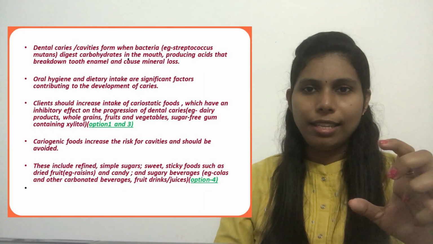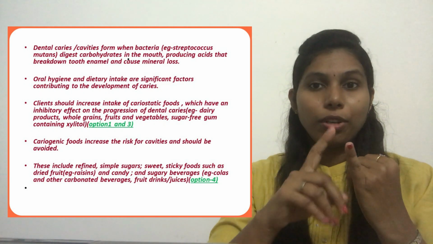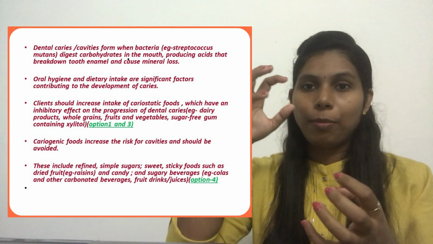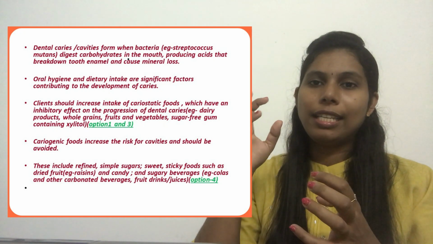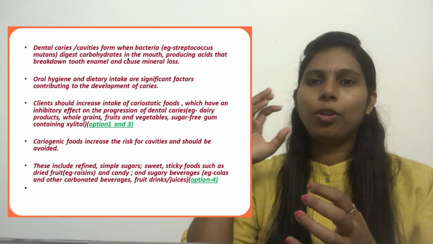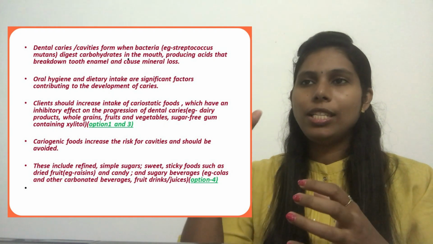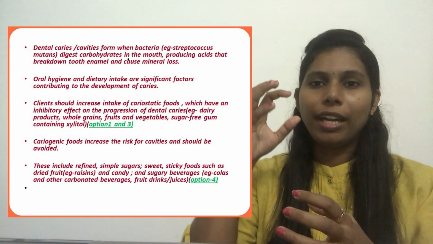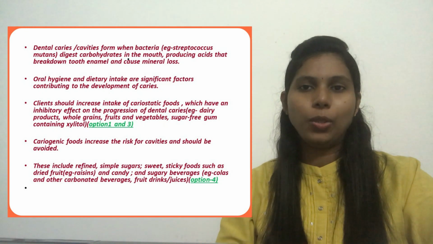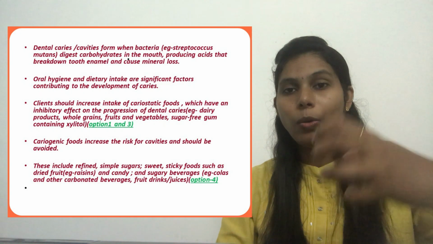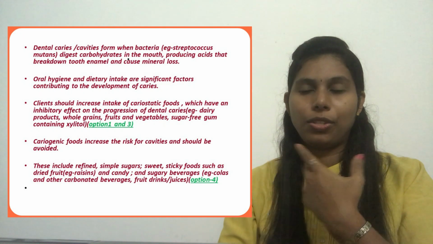Dental caries, or cavities, form when bacteria, for example Streptococcus mutans, digest carbohydrates inside the mouth. This particular type of bacteria digests the carbohydrates inside the mouth, and they accumulate in between the teeth. These bacteria produce acids that break down the enamel, the covering of the teeth, and cause mineral loss. That is how the cavities develop. First the enamel is lost, with mineral loss.